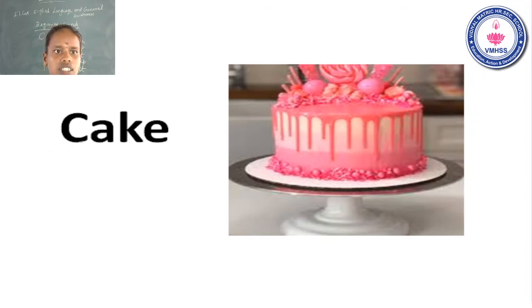The name of the letter C. The sound of the letter K. K. Cake. K. Cake. K. Cake. Now move on to the next one.